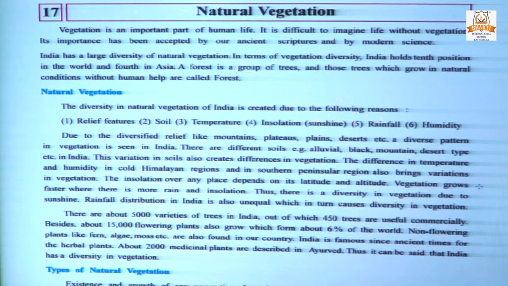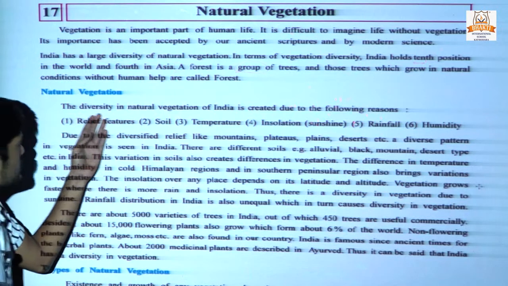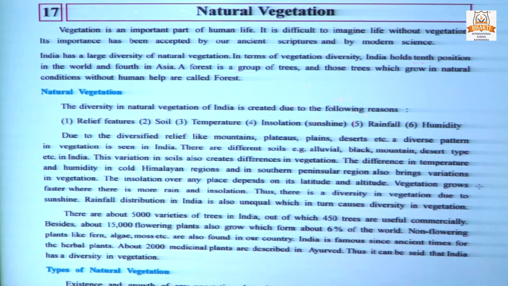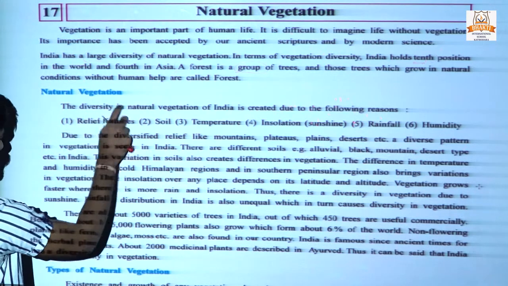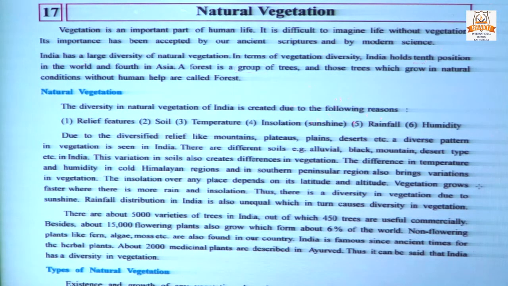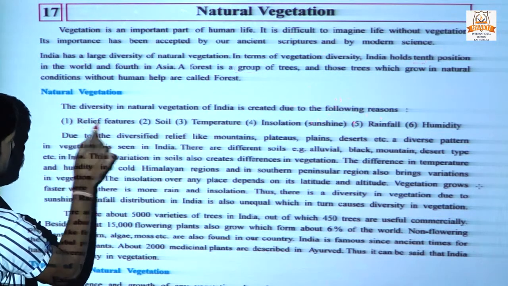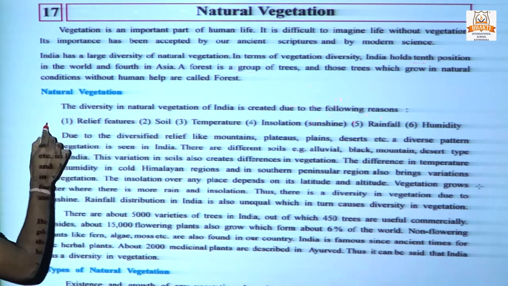Next is natural vegetation. The diversity in natural vegetation of India is created due to the following reasons. First is the relief features. Relief means the soil, mountain, desert, all types of relief structure.